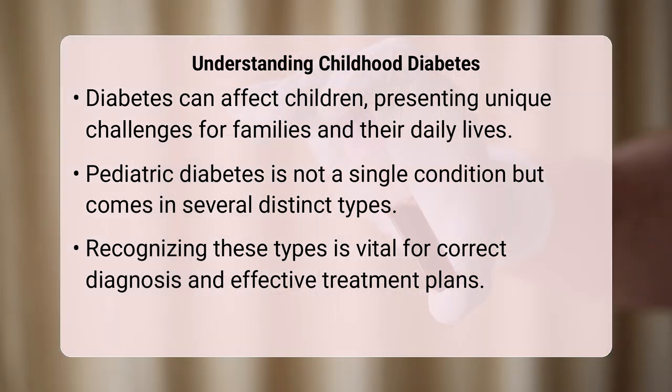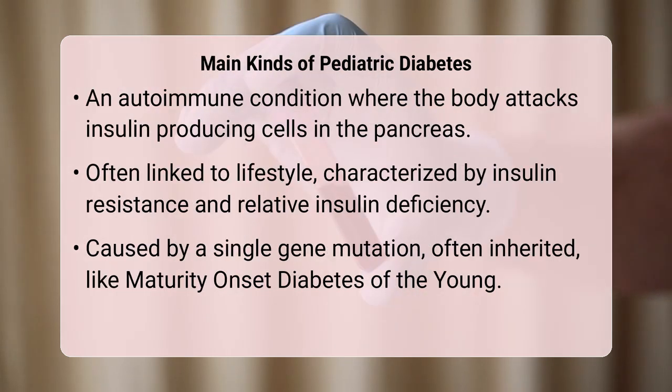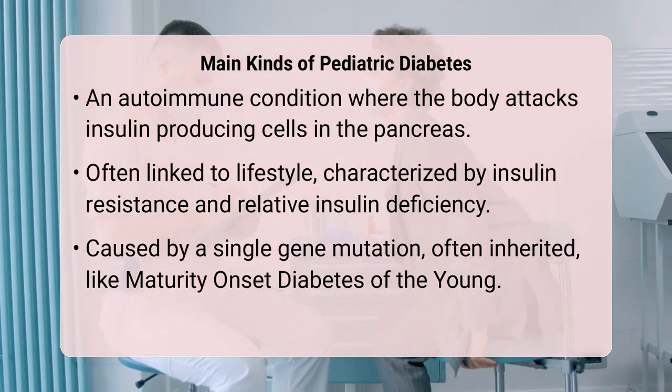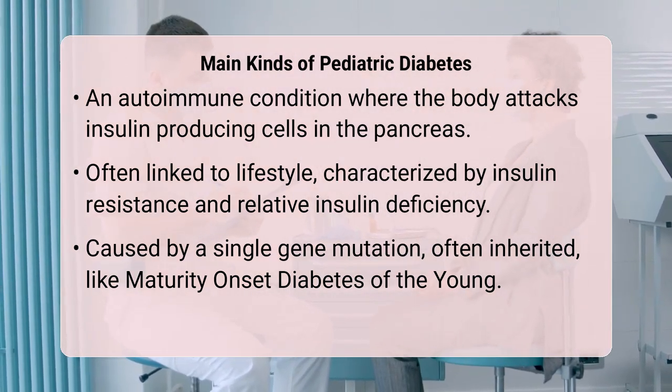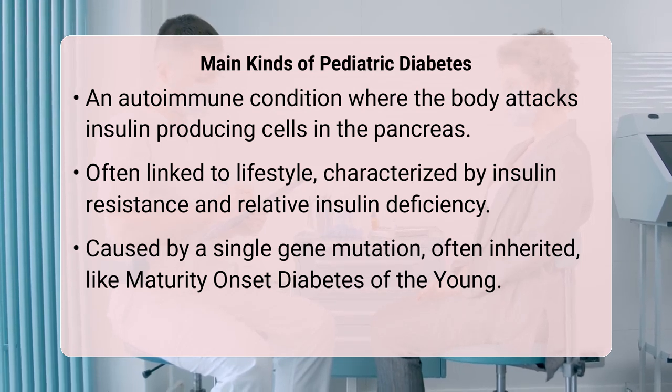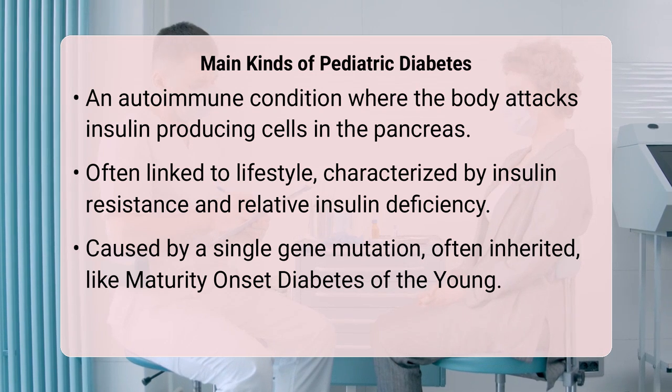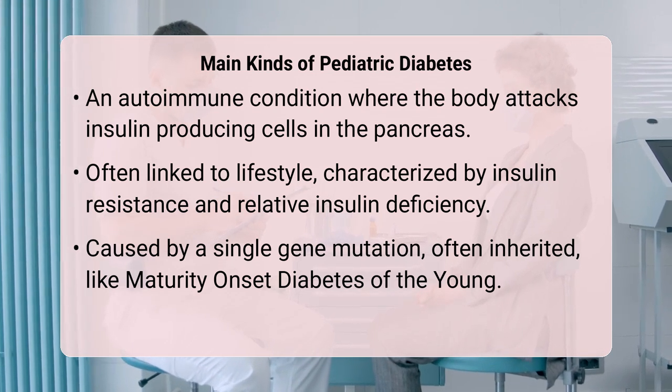The reason we distinguish between these types lies in their underlying causes and how they impact the body's ability to use sugar for energy. Type 1 diabetes is an autoimmune condition where the body's immune system mistakenly attacks and destroys the insulin-producing cells in the pancreas. This means the child's body produces very little or no insulin, which is essential for glucose to enter cells.